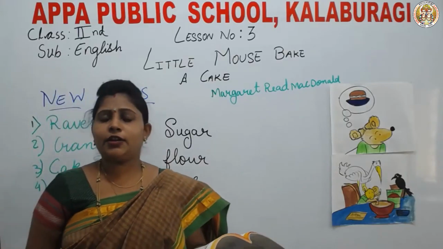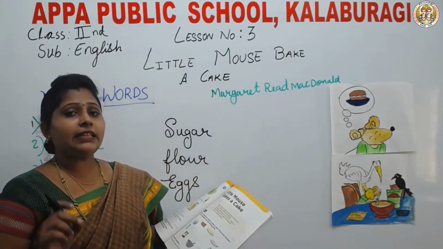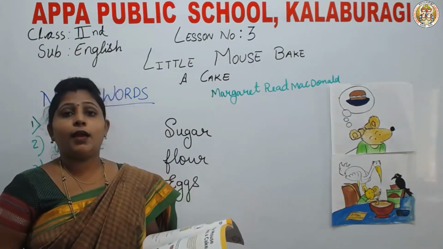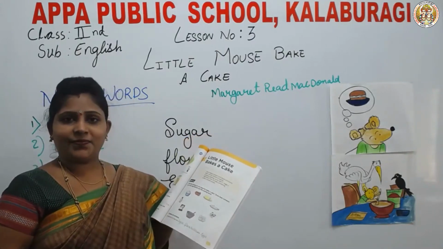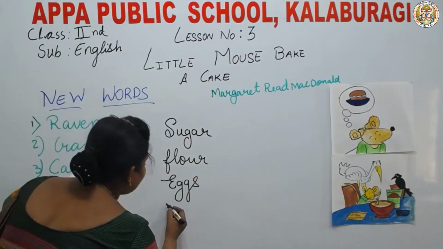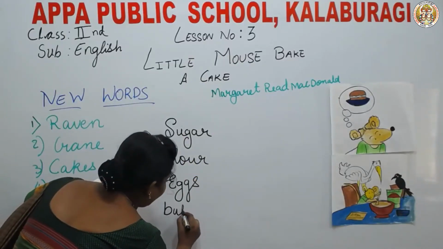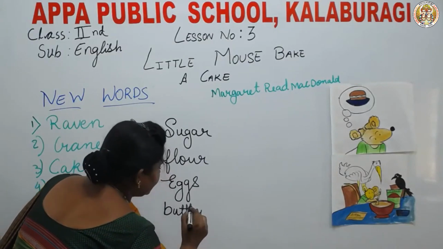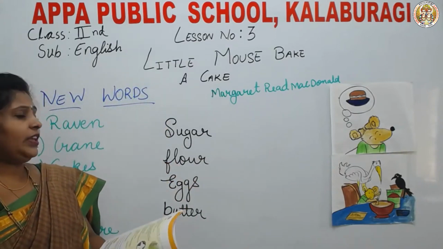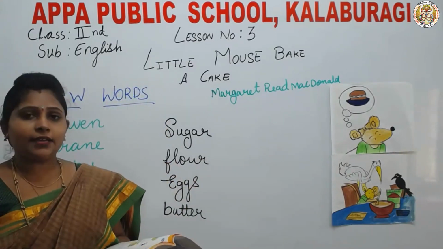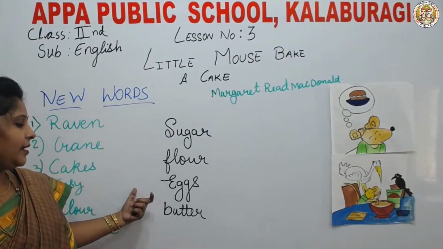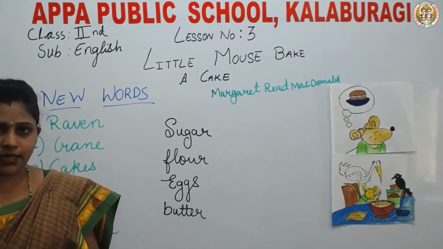Okay, the last but not the least, the last ingredient that we need to make a cake is butter. I hope you all like butter a lot. So, next ingredient that we need to make a cake is butter. So, what all do we need to make a cake? Sugar, flour, egg and butter.